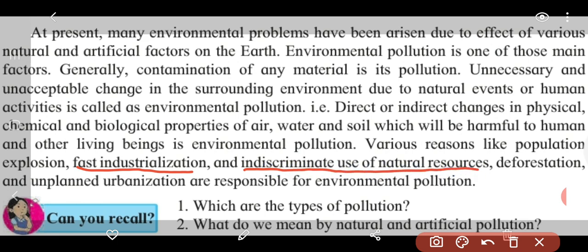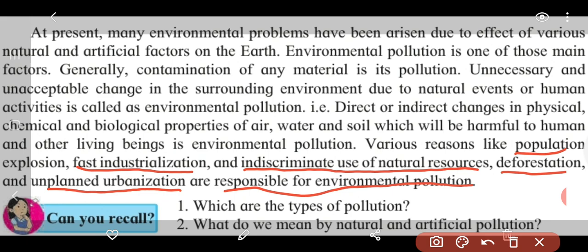See this line: population explosion, fast industrialization and indiscriminate use of natural resources. Another one, deforestation and unplanned urbanization are responsible for environmental pollution. So these are the different reasons.